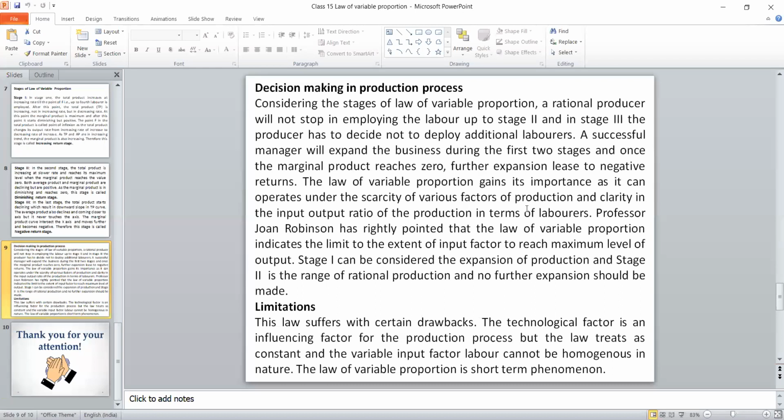Stage 1 can be considered as expansion of production. In stage 2, it will be product diversification. Finally, in stage 3, we have to quit the business. Otherwise, he will end up in a loss.